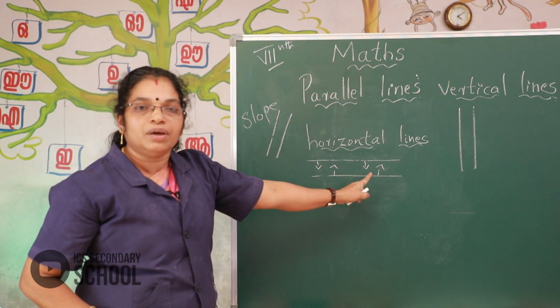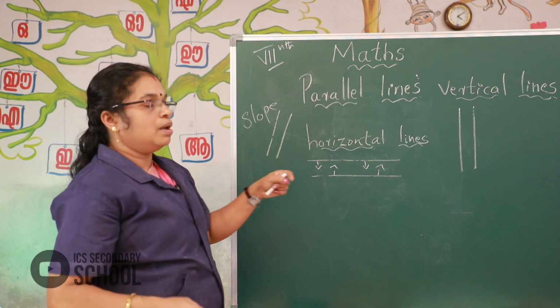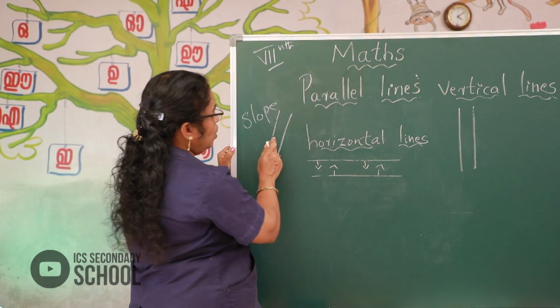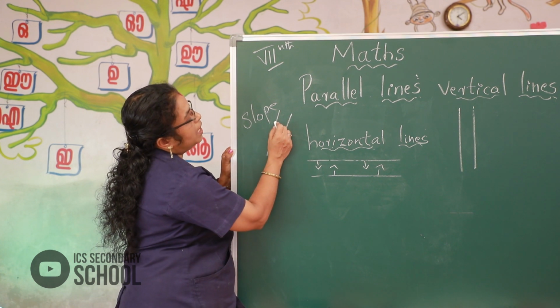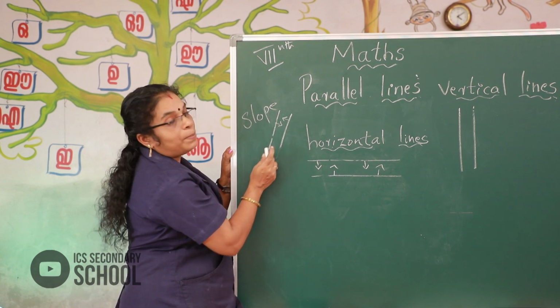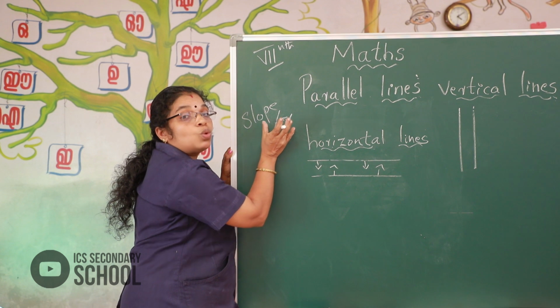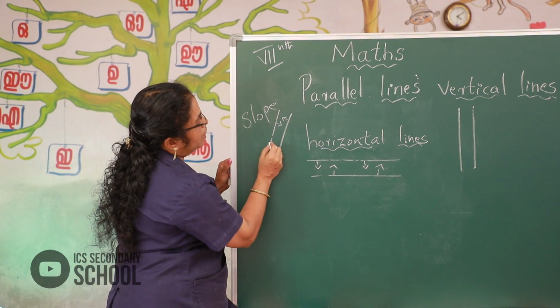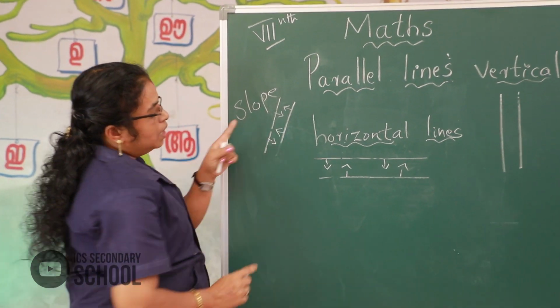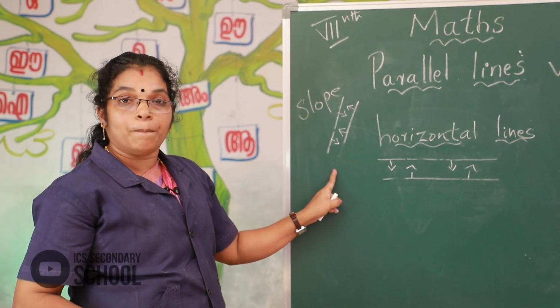Got it? Write in your notebook. Okay. Here also look, a slope. These lines also keep the same distance throughout everywhere. Never meet. Okay. Here look. Never meet, these slope lines.